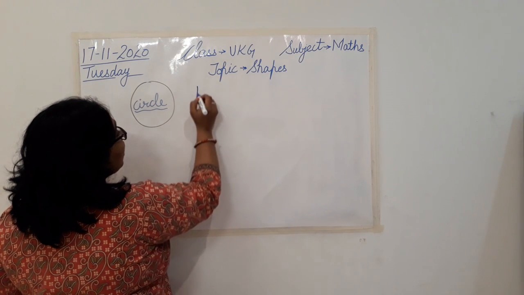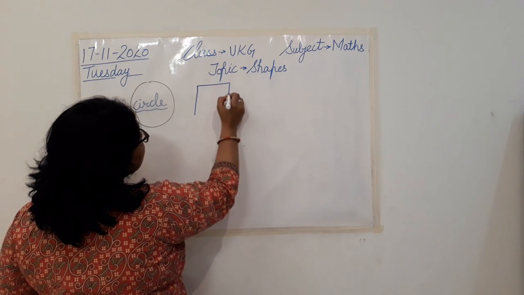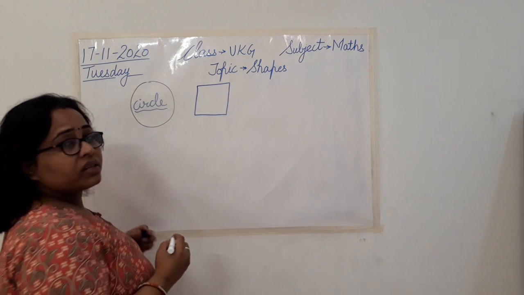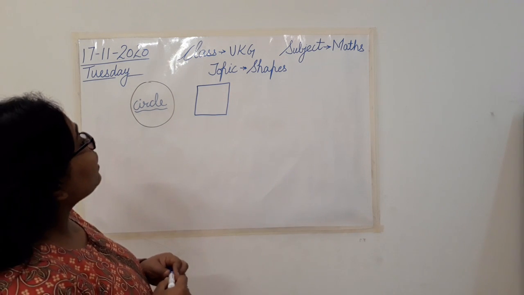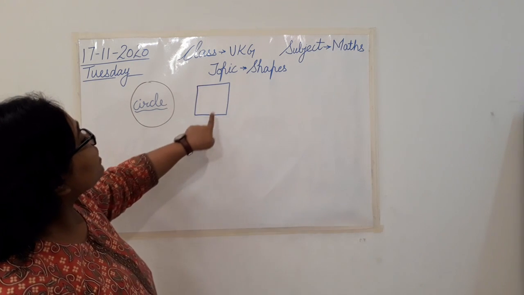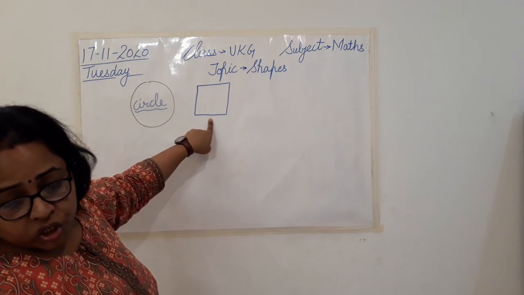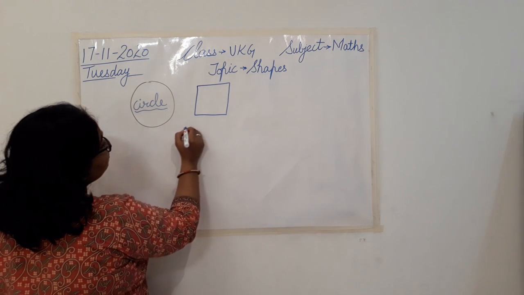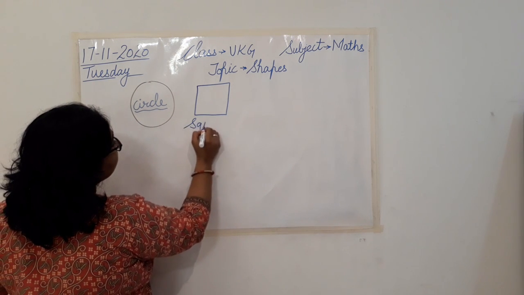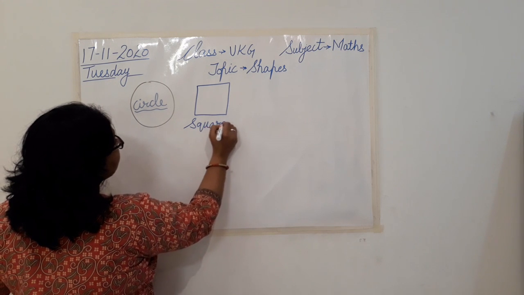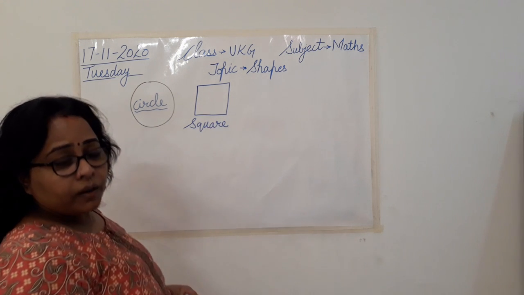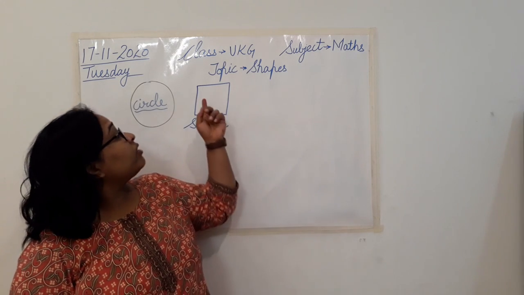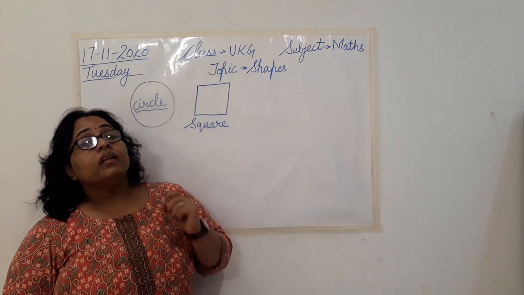Yes, 1, 2, 3, 4. So, these are the four sides of the shape, and can you see all these four sides are equal. So, what shape is this? It's a square. Square shape. Clear?